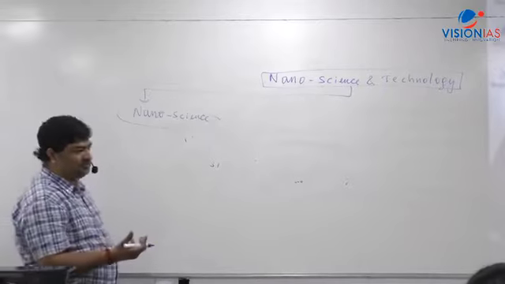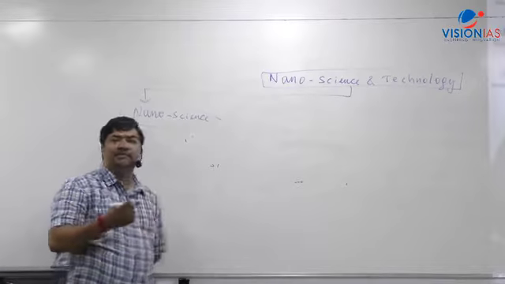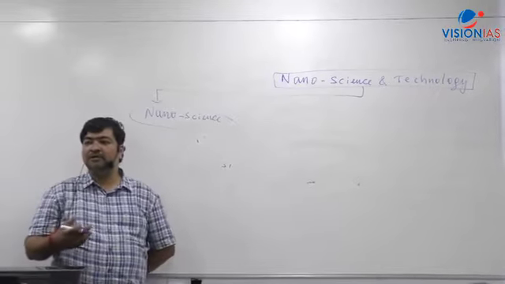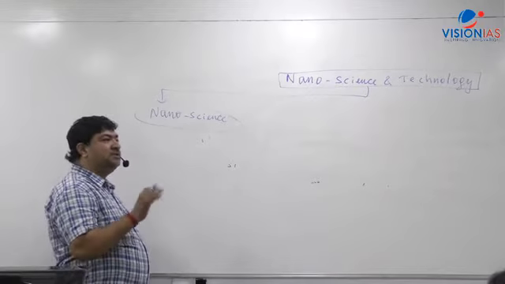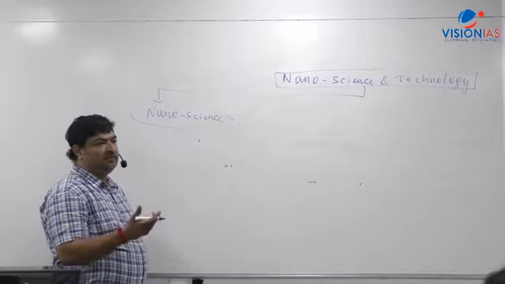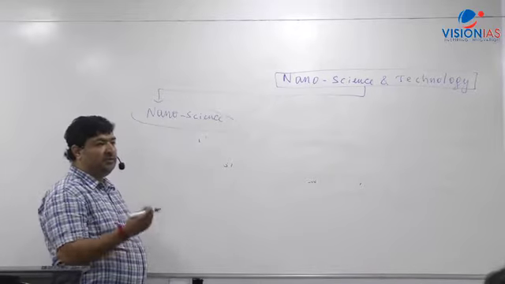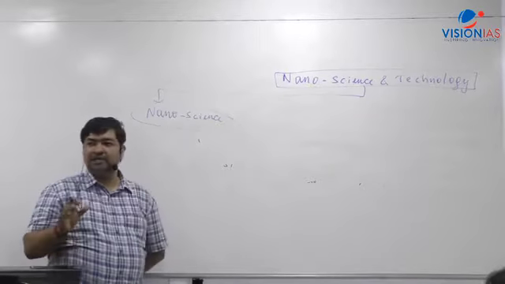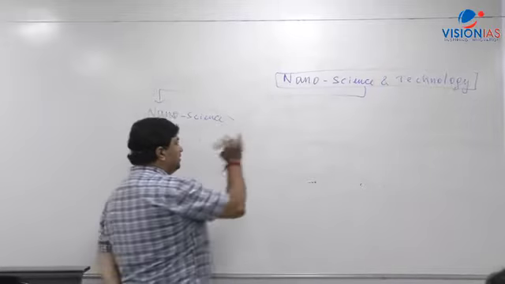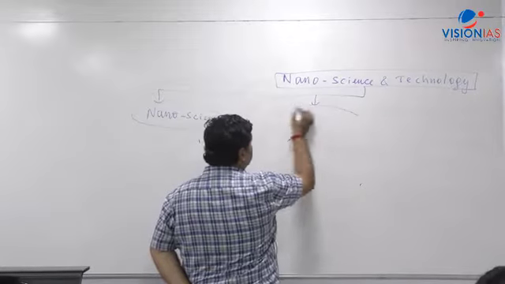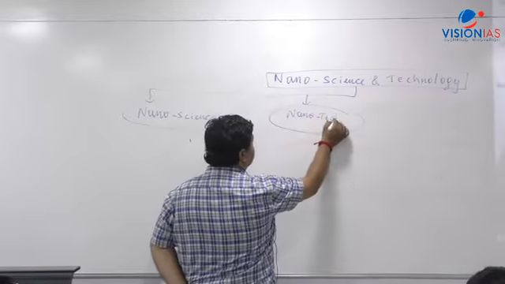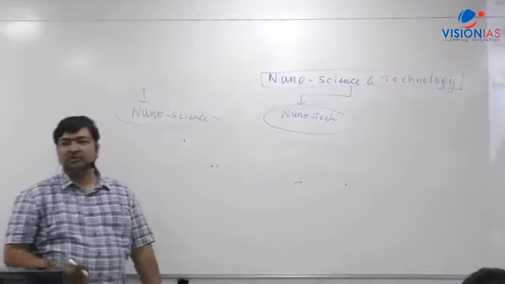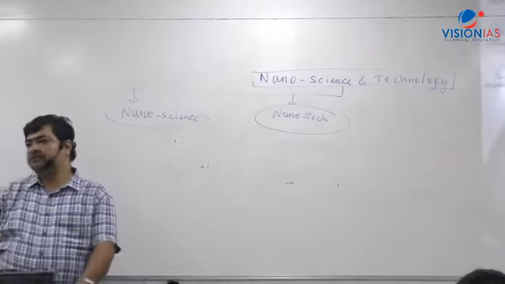When you talk about an atom, an individual atom is very small, right? It comes into the scale of nano size. So when we deal with the scientific study of the behavior or characteristics of atoms, molecules and their combinations, that comes into nanoscience. That's why first I'm putting all the definitions in a flowchart. Now comes nanotechnology, the technology word. So what is technology? Fabrication.